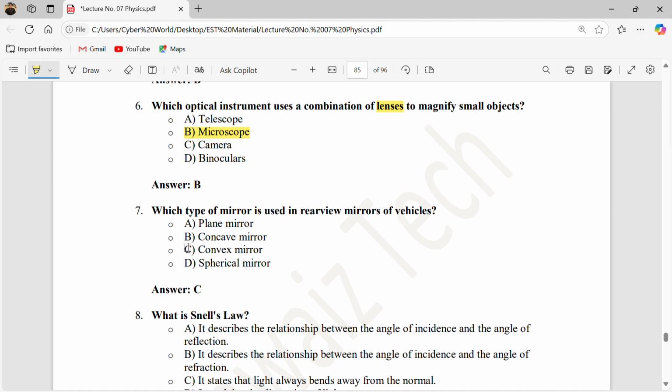We are using convex mirrors. Convex mirrors are diverging. They diverge the light. That's why we can see a clear image in the mirror of our back side. So the rear view mirrors of cars are convex mirrors, not concave mirrors.